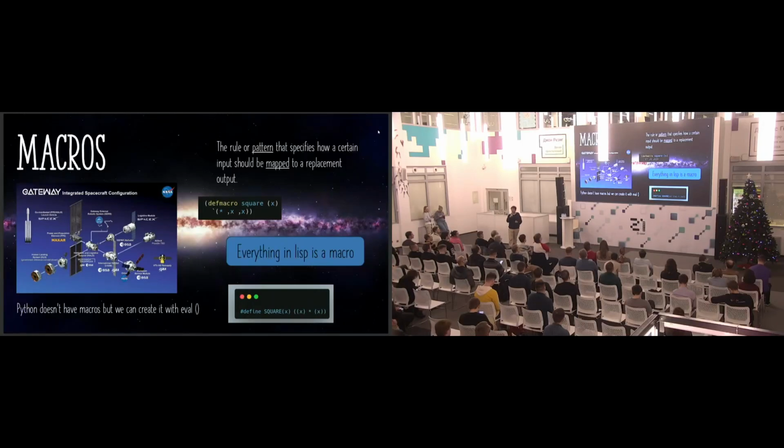Who knows what a macro is? People say that in Lisp everything is macros, but it's not true. Most things are macros because it's like copy-paste, where we are in the abstract syntax tree, when we are in the code, replacing their parts. A macro is like a function, but it doesn't do calculations during compile time. It just copies and pastes the code.